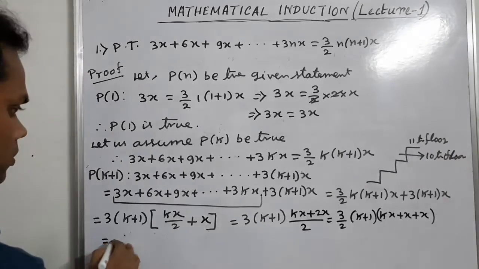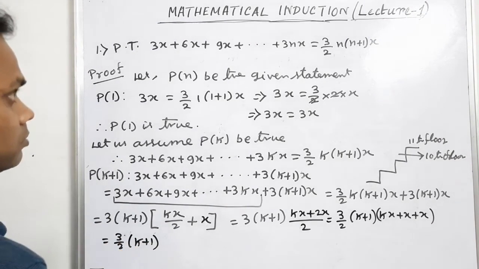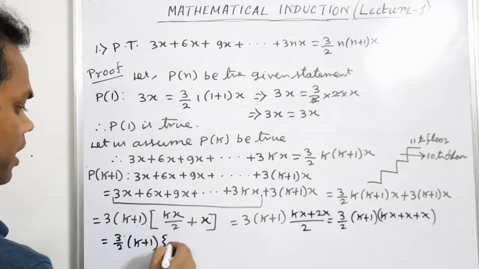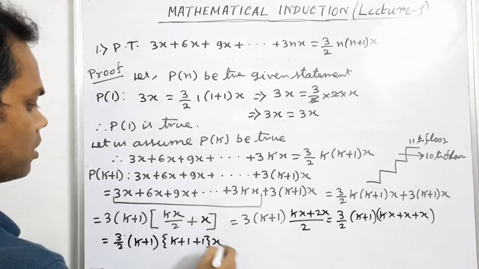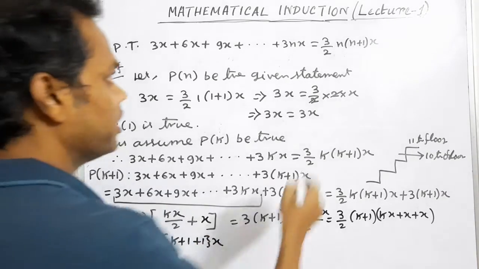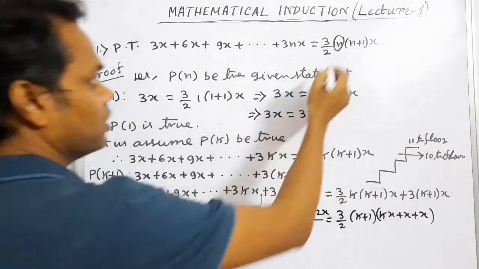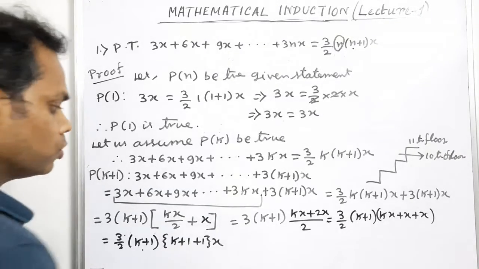So 3 by 2 into k plus 1 within bracket k plus 1 x. Now you see that in the place of n we write k plus 1.